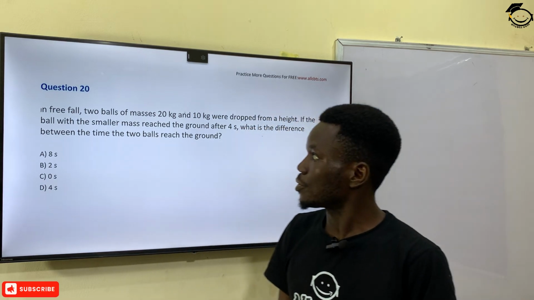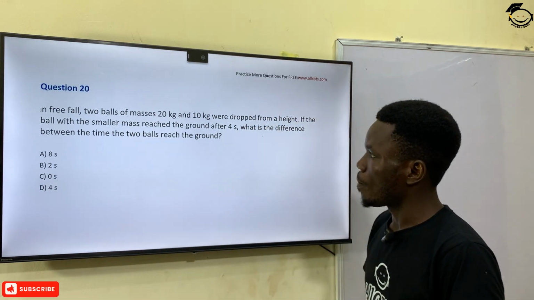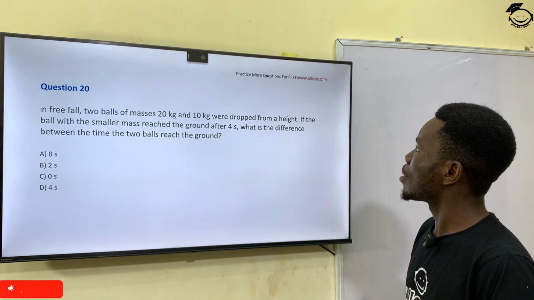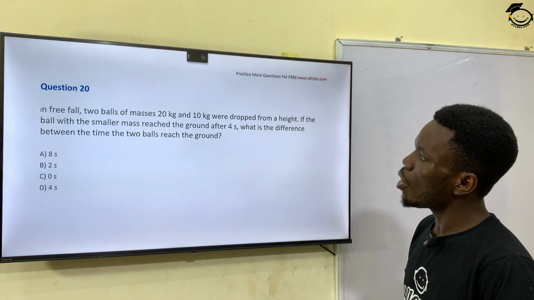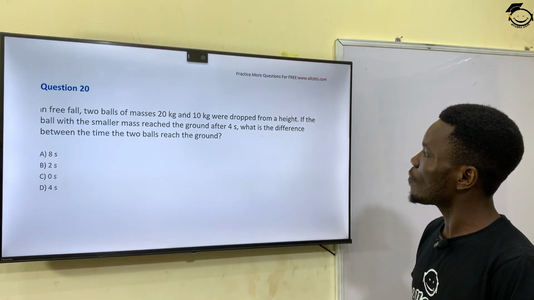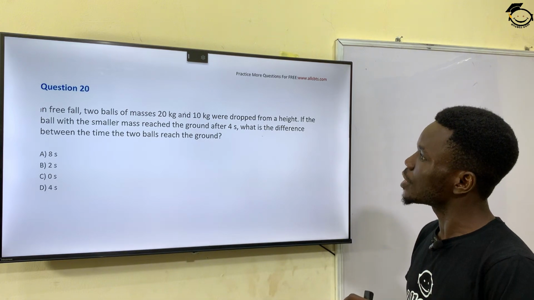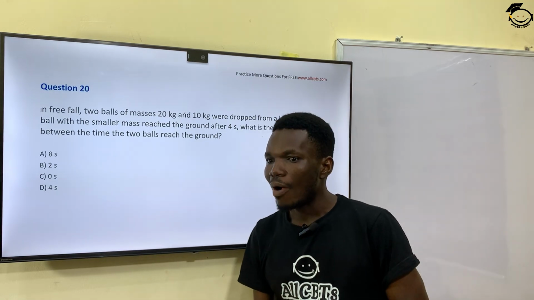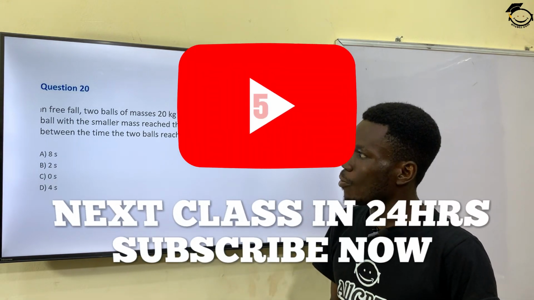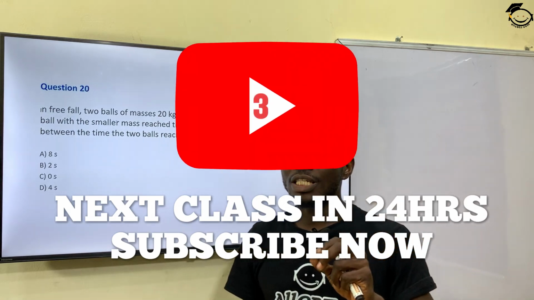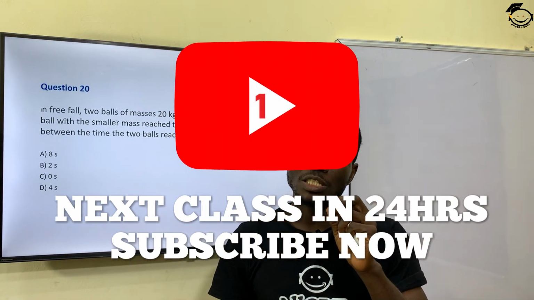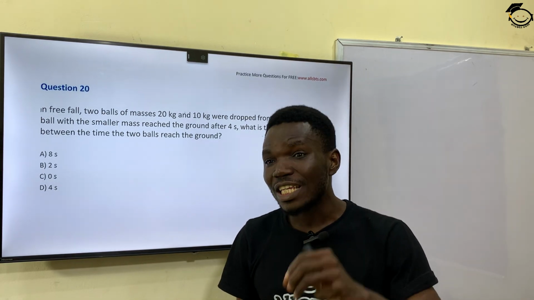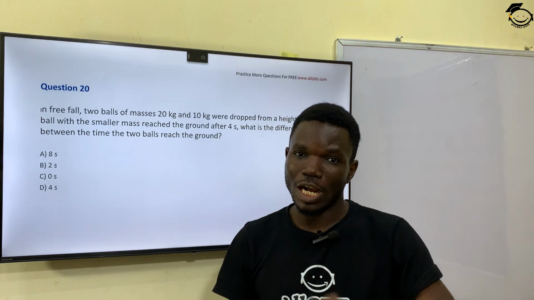That takes us to question number 20, which says, in free fall, two balls of masses 20 kilogram and 10 kilogram were dropped from a height. If the ball with the smaller mass reached the ground after 4 seconds, what is the difference between the time the two balls reach the ground? Now, according to Sir Galileo Galilei, whenever two bodies are dropped in free space or in a vacuum where the effect of any forces cannot be felt, irrespective of their masses, they will get to the ground at the same time.